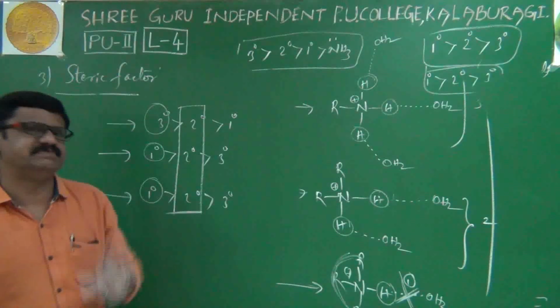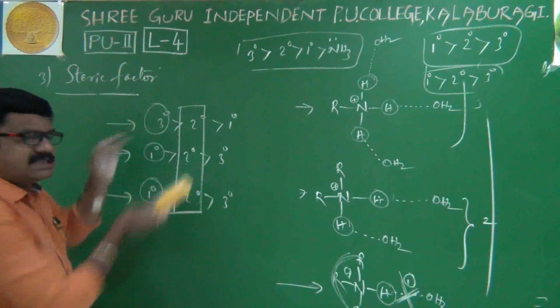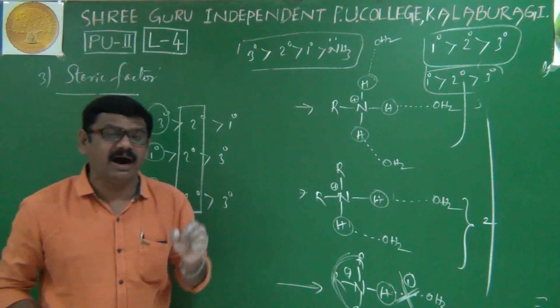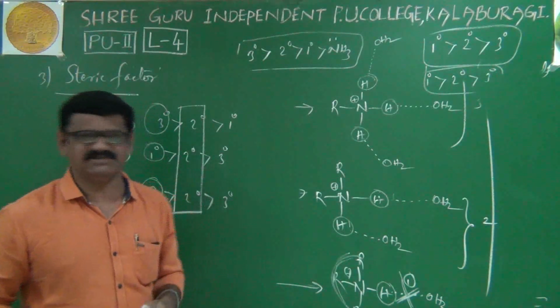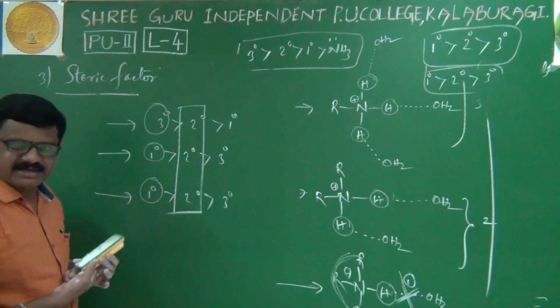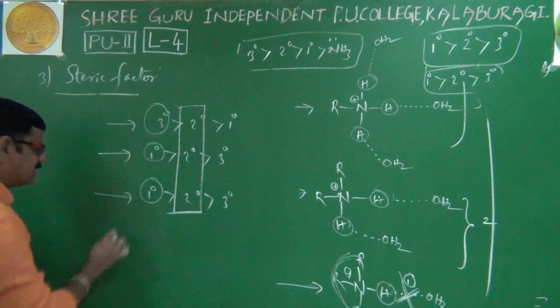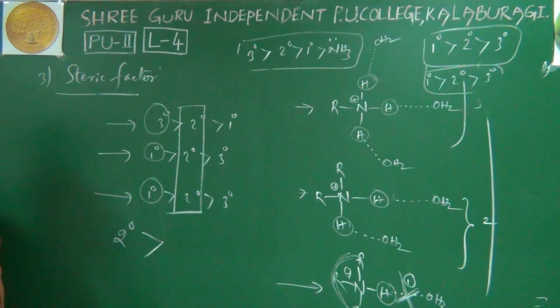Secondary place is fixed. That's why, by merging all three factors, we will get a new order of basic nature of amines. In that order, unexpectedly, the secondary amine gets top priority.